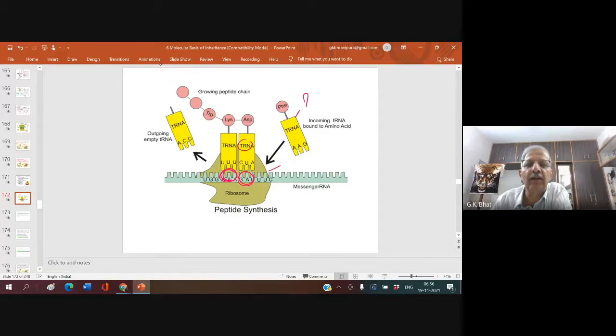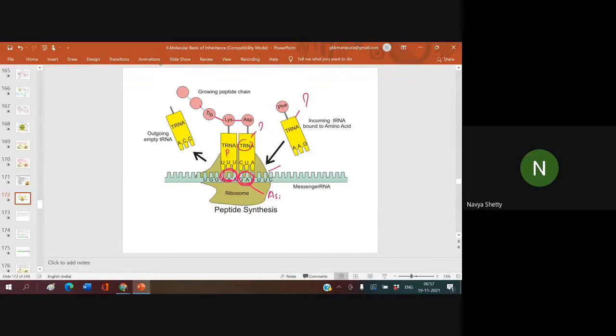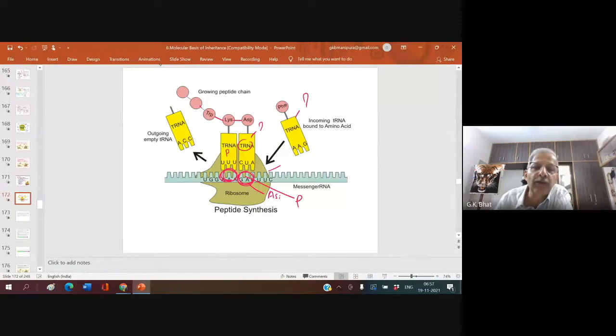Let me repeat again. When a freshly arrived tRNA comes, it sits here. Let us say this is the P site. Already you have a growing chain. This is the A site, and it brings a new amino acid. Once it brings a new amino acid, there will be a peptide bond with the already formed amino acid. After that, what will this become? First it was the A site. Now it becomes the P site, and this becomes the E site. Understood?